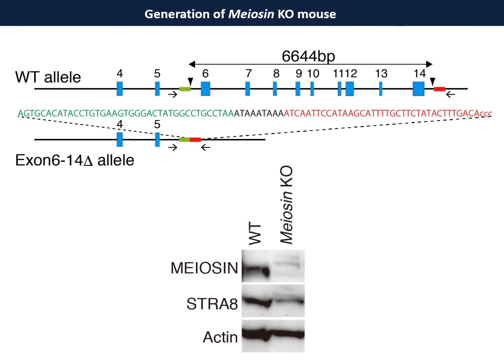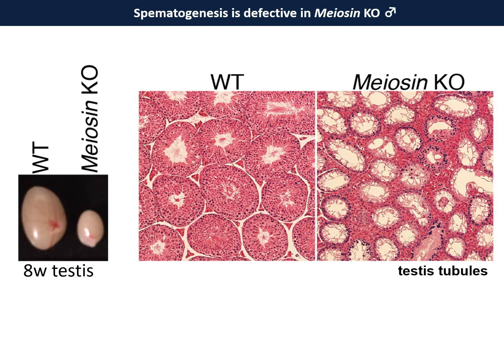Next, we generated meiosin knockout by CRISPR-Cas9. In meiosin knockout, testis was smaller compared to wild type. In the knockout testis, sperm was absent, which means the knockout male is infertile.